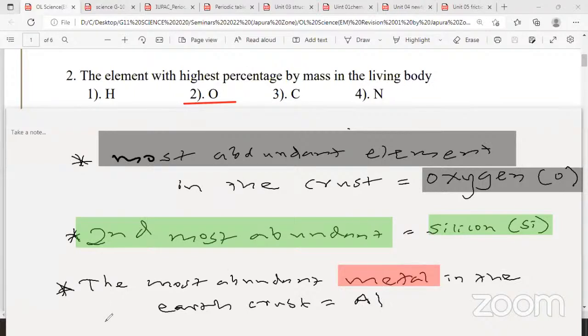Second most abundant metal is iron, Fe. So those are the two most widely used metals in our day-to-day life as well. But anyway, you don't need to memorize the percentage.